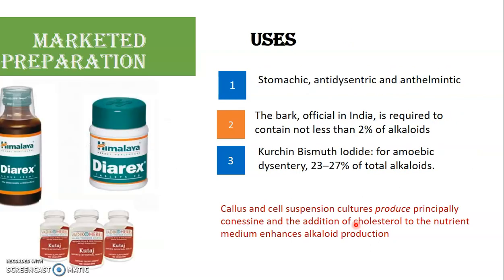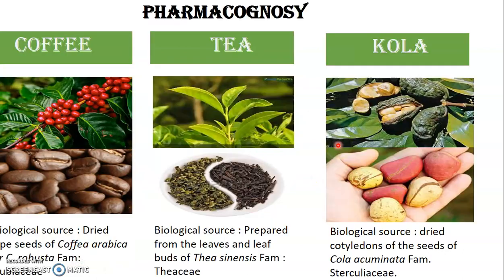Check out the marketed preparations of this drug. We have Diarex. Diarex is a Himalaya product which is a marketed preparation. We have Kutaj, which is another Ayurvedic marketed preparation used as a stomachic, antidysenteric and anthelmintic drug. It was official in the Pharmacopoeia of India as Kurchi bismuth iodide and used for amoebic dysentery.